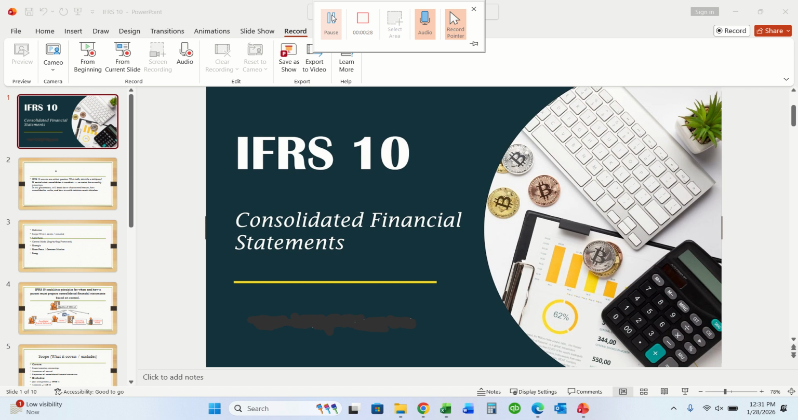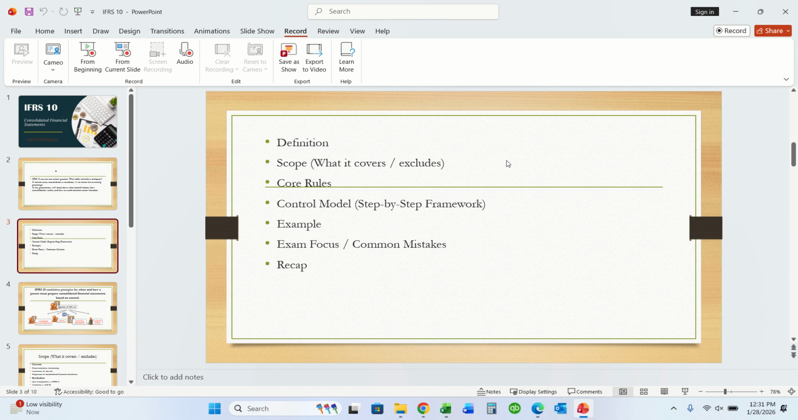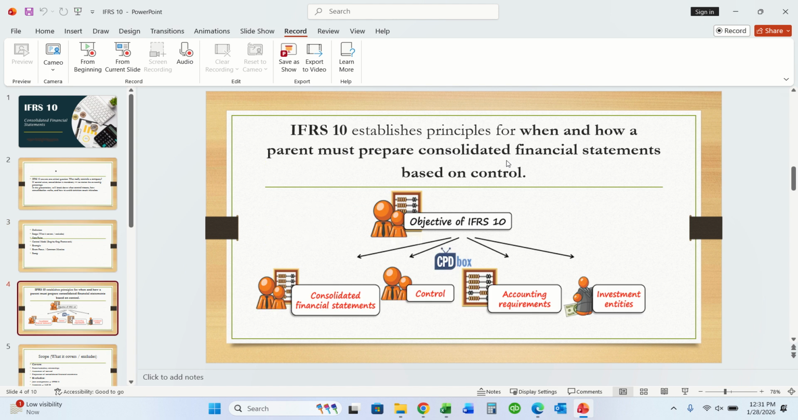So in this presentation, we will break down what control means, how consolidation works, and how to avoid common exam mistakes. We are going to cover its definition, scope, core rules, control model, exam focus, and recap. So let's start with its definition. IFRS 10 establishes principles for when and how a parent must prepare consolidated financial statements based on control.